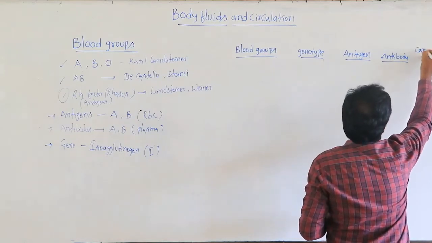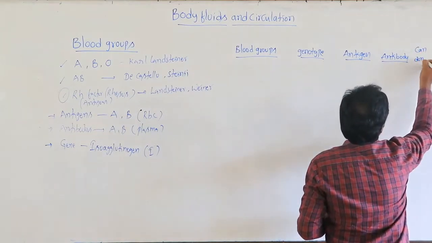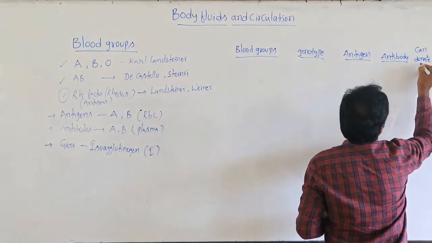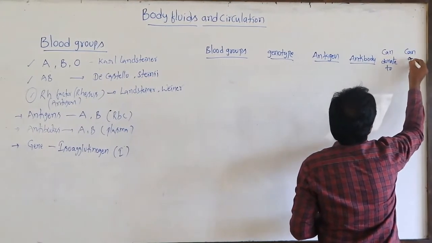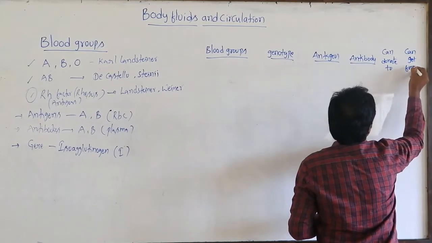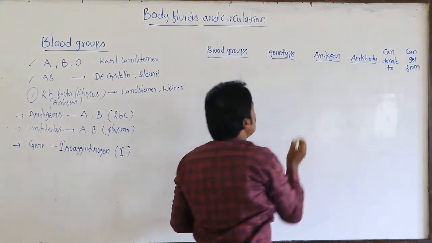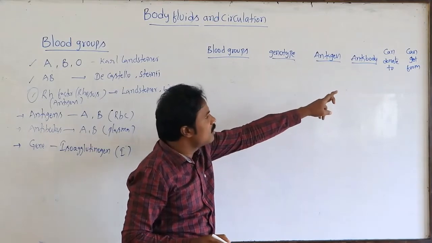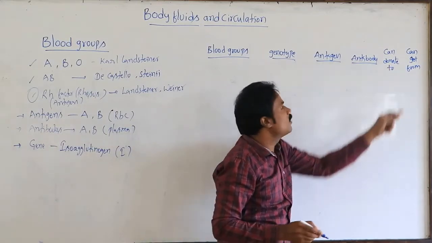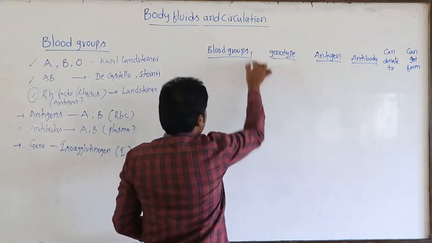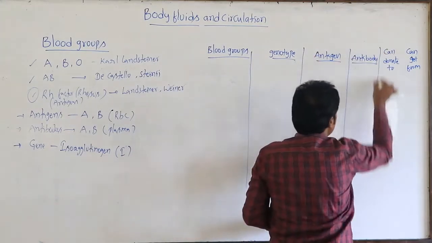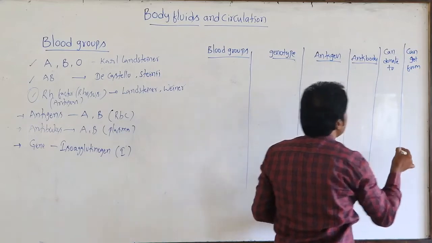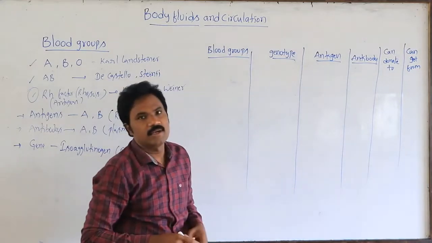So, who can donate to whom, and from whom can one get blood. For each blood group, we look at the antigen, to whom it will donate, and from whom it will be taken.